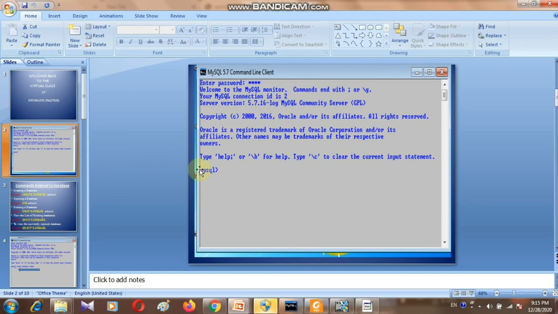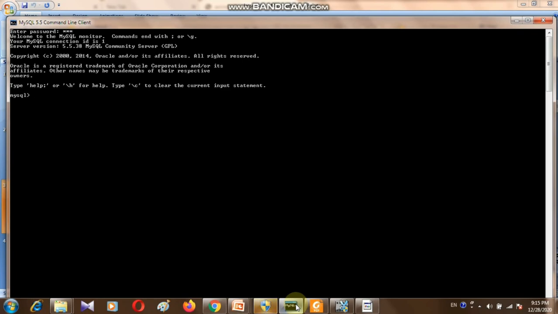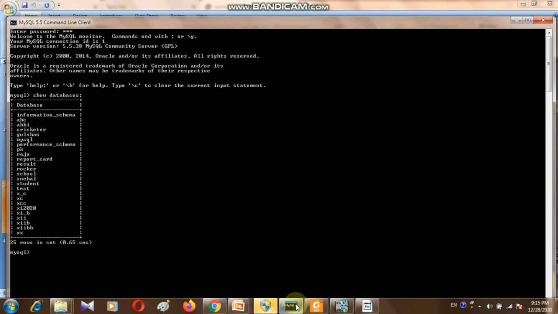See how we can open MySQL. I will show practically how we can write commands, like creating a database. How can we create a database? So I'm going to show it practically. See here, I have opened MySQL. So how can we see the number of databases? For this we have a command, show databases, with a semicolon. When we press enter, see these databases I have created.